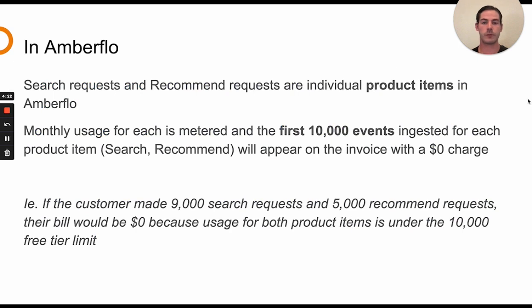So in Amberflo, we model this by creating separate product items for search requests and recommend requests. And then for each, the monthly usage is metered. And then we would just use those first 10,000 events per product item as included units, and they will appear on the invoice with a $0 charge.